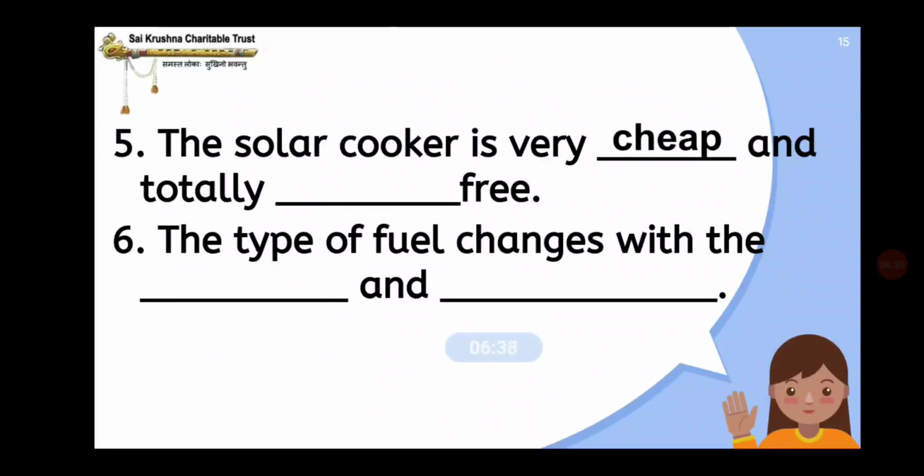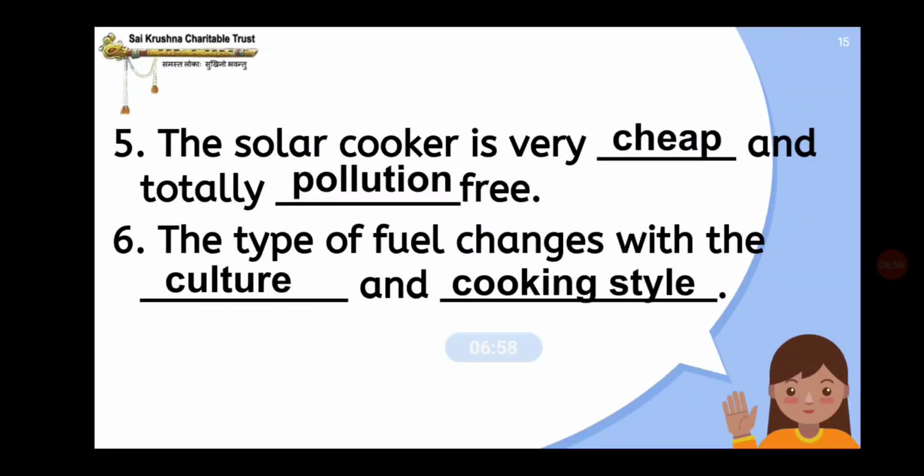So the solar cooker is very cheap and totally pollution free. Sixth question: the type of fuel changes with the dash and dash. The type of fuel changes with the culture and cooking style.